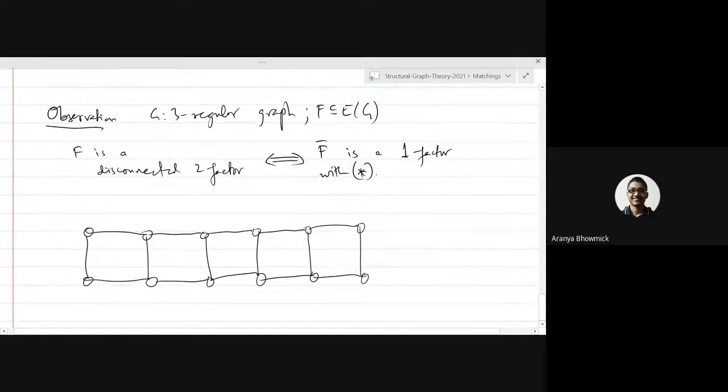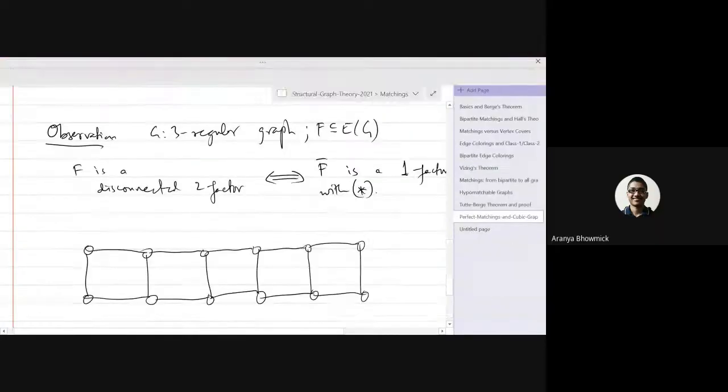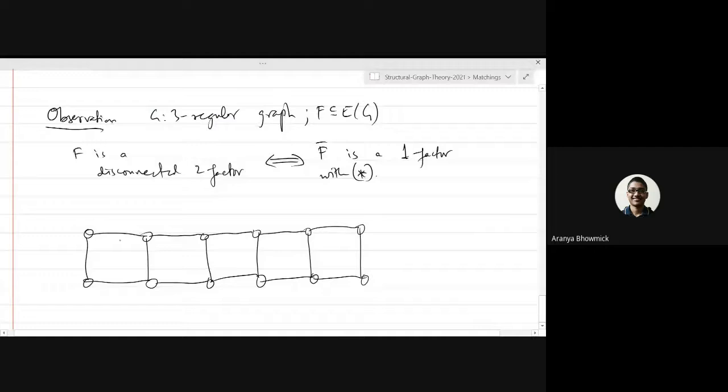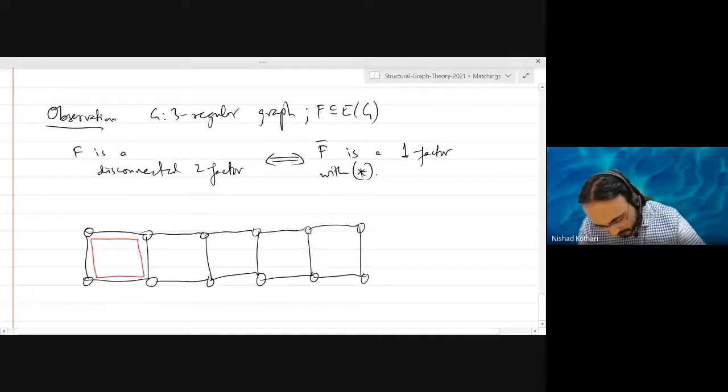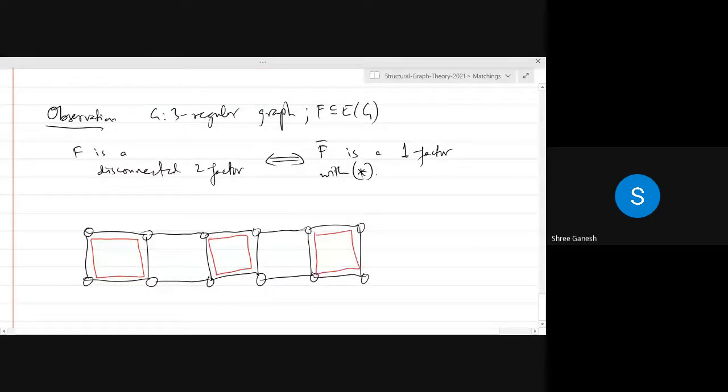So the question is, what is the property star which the complement must satisfy? I think it will be a bond between the two factor cycles.